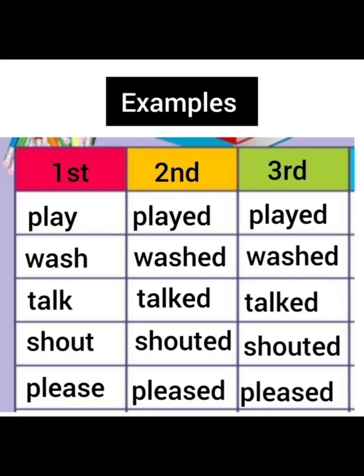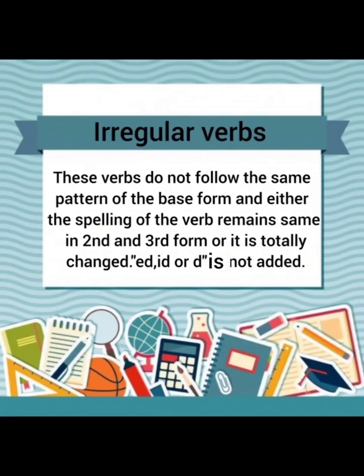Then next I have irregular verbs. These verbs do not follow the same pattern of the base form, and either the spellings of the verb remain the same in the second and third form or it is totally changed. Ed, id, or d is not added at all. Let's have a look at examples and you will be able to understand the different pattern from the base form of the verb.